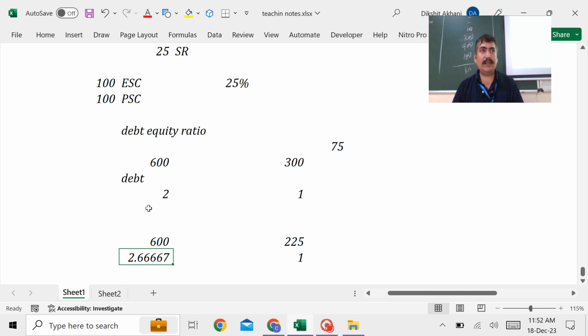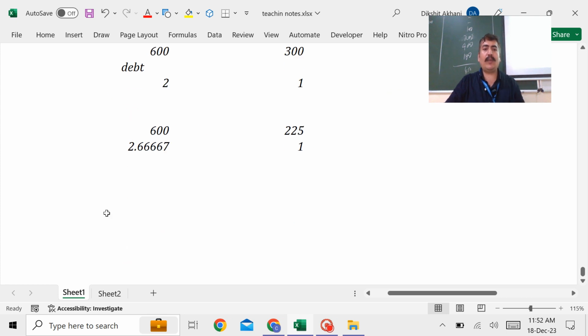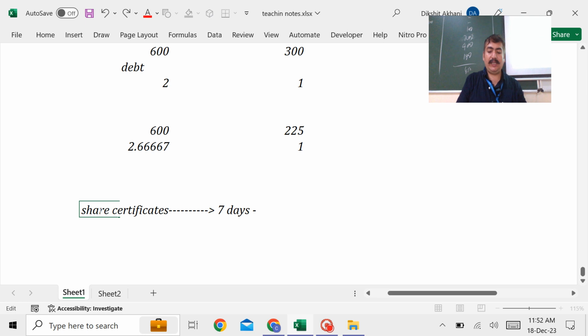Am I clear to all of you? So these all are the restrictions. Now some more restrictions I want to tell you. I am giving cash to the shareholders. Shareholders will surrender the share certificates. What will I do with those share certificates? Yesterday I tried to explain. Law says that whatever share certificates are taken back, within 7 days you need to destroy them. Within 7 days, destroy the share certificates.